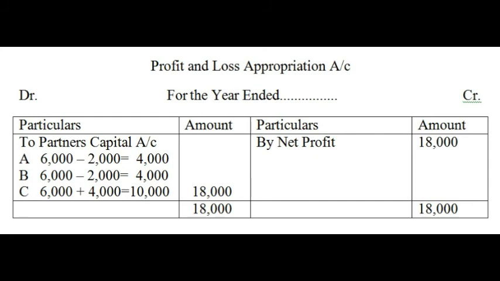Now the deficiency of 4,000 to C will be contributed by A and B in their profit sharing ratio. That means equal share. Their share is also equal. So 4,000 is contributed by A and B equally. That is 2,000 each is subtracted from their original share of profit. Now their share of profit stands at 4,000 each, and the total is written outside as 18,000. So this is the way that we solve a question for guarantee.